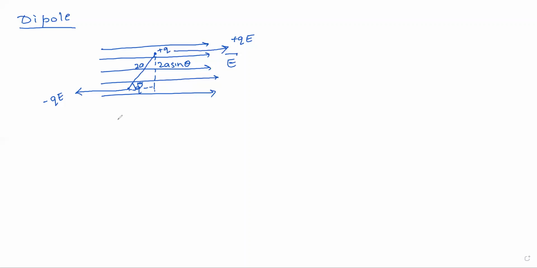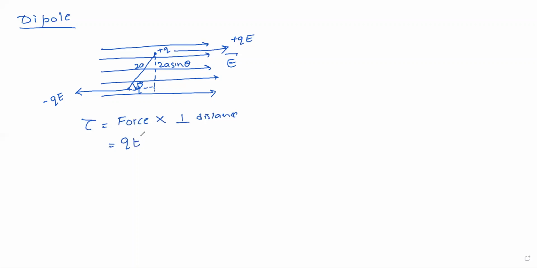Therefore, the torque experienced by the dipole will be given by tau is equal to force into perpendicular distance. What is force?